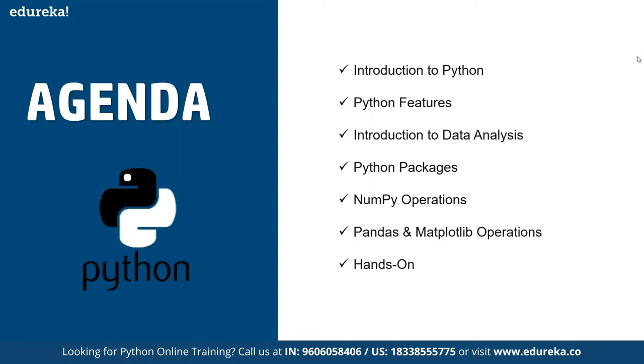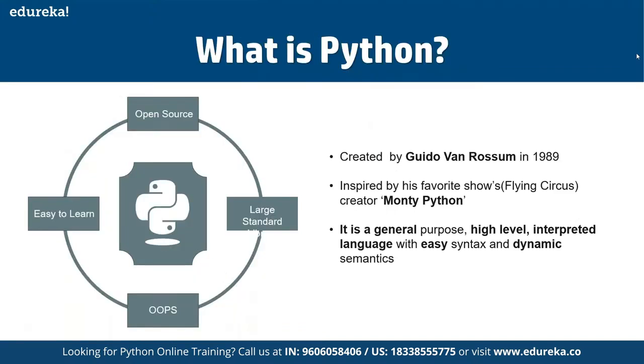So Python, as we know, is one of the most dynamic languages available out there. Python is used for different requirements. It is used for web development as well as web scraping. It is one of the main drivers in the machine learning and data science domain. And there are multiple advantages of working with Python as well. First of all, Python is an open source language. It's a high level, object oriented language, and it is easy to learn because it has the least amount of grammar as compared to other languages.